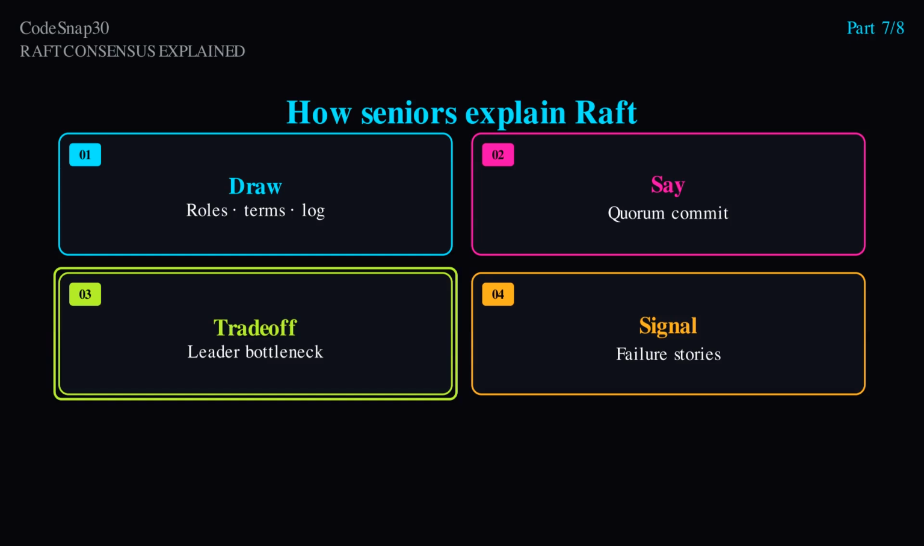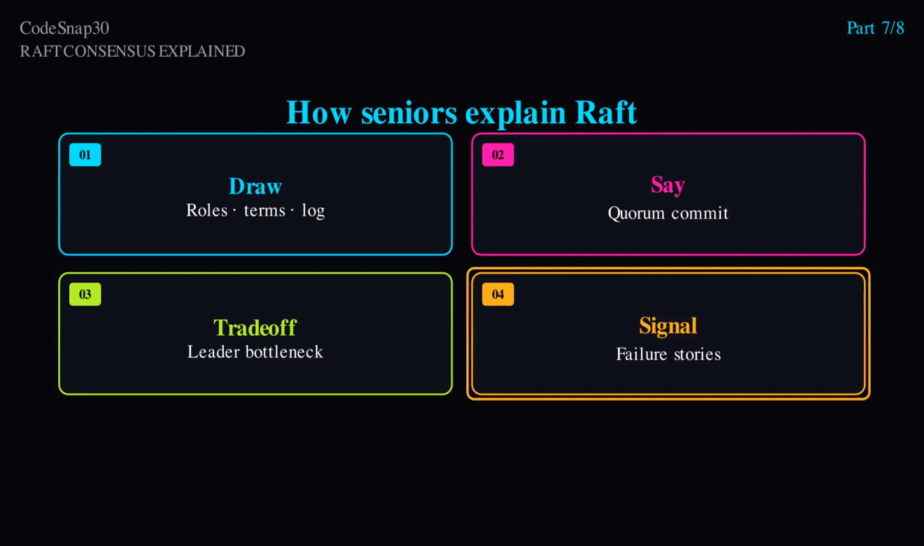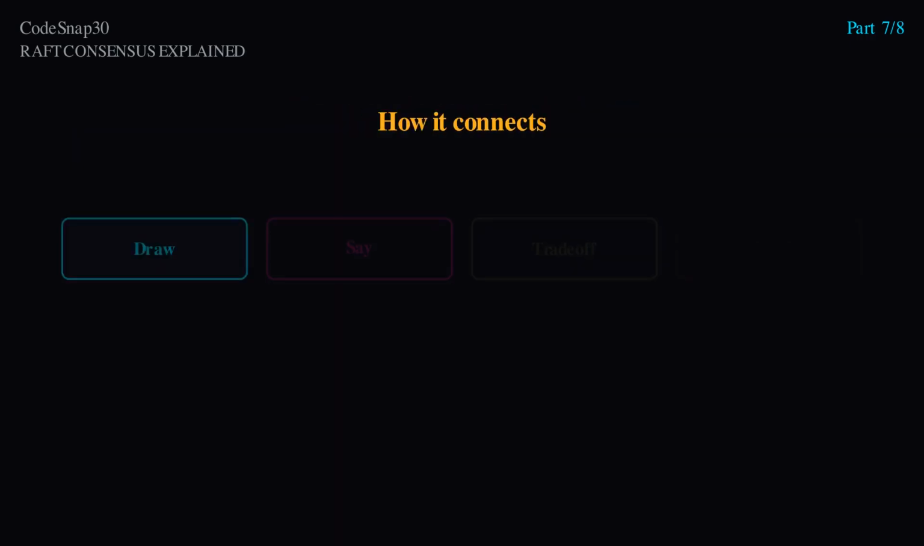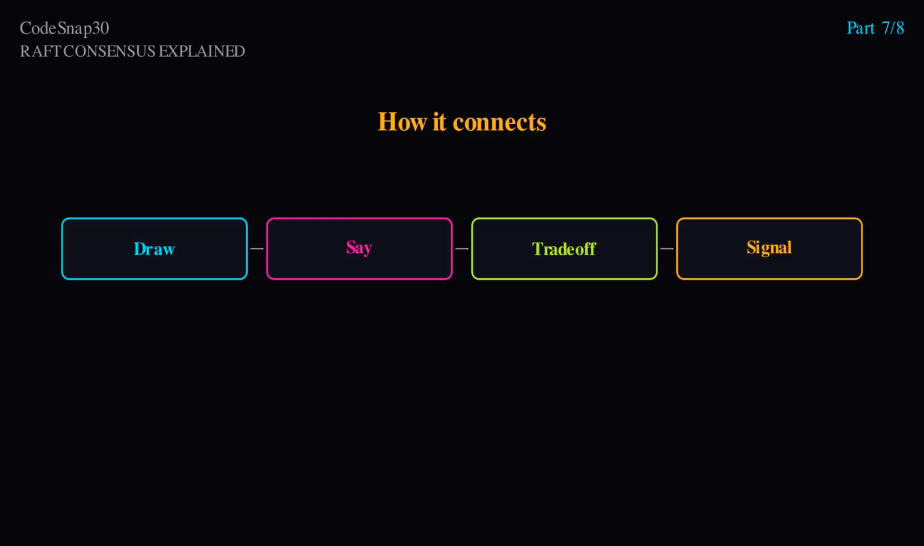Mention real systems. etcd and Consul use Raft for strongly consistent metadata and coordination. If asked Raft versus Paxos, answer: same problem, consensus agreement under failure, with Raft optimized for understandability and practical implementation. Seniors narrate failure modes: split votes, log repair, minority partitions, leader storms. That storytelling is the higher signal.